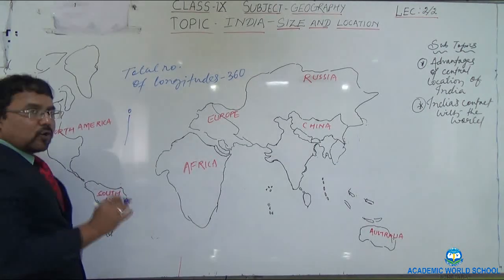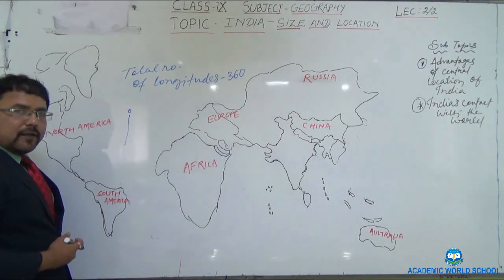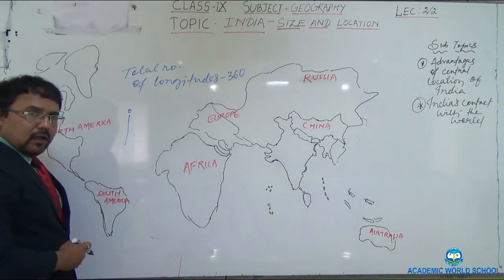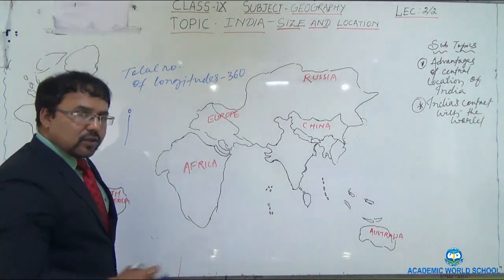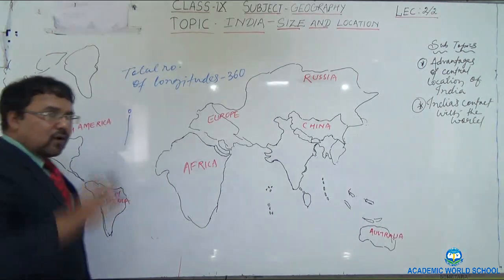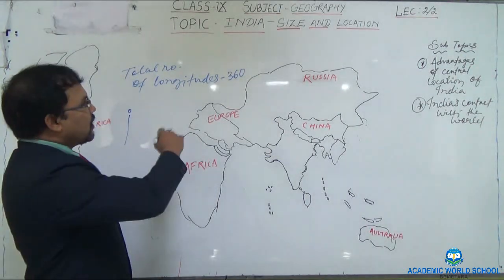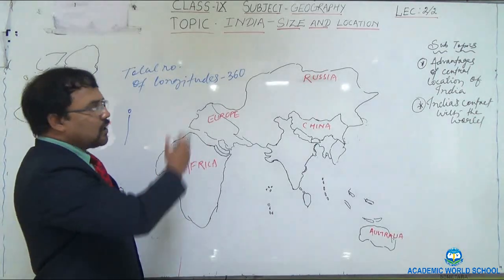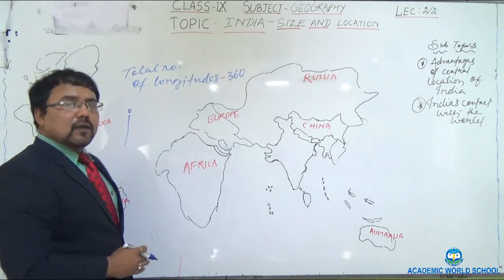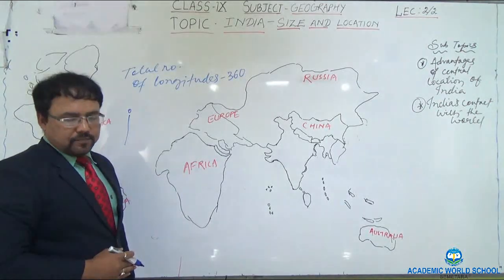The prime meridian is located at 0 degree, and eastward of the prime meridian you will find 180 longitudes, and westward of the prime meridian you will find 180 longitudes. So 180 plus 180, how much are you getting? 360 longitudes. So the total number of longitudes is 360.